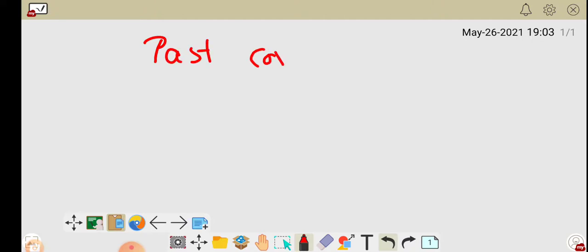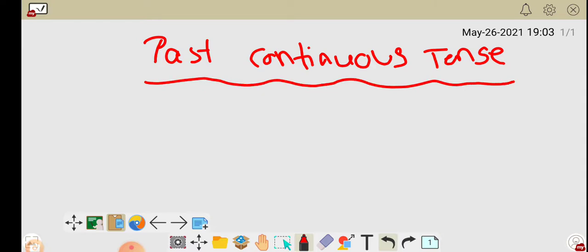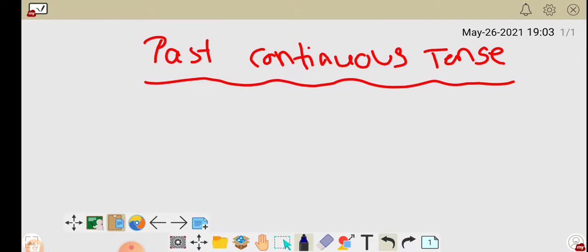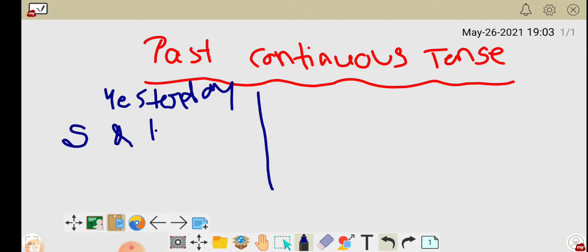Past continuous tense. I am going to explain this tense by giving a small example. Yesterday, Sahitya and Kamala played tennis. See here, yesterday. Sahitya and Kamala, they both played. Which game? Tennis.